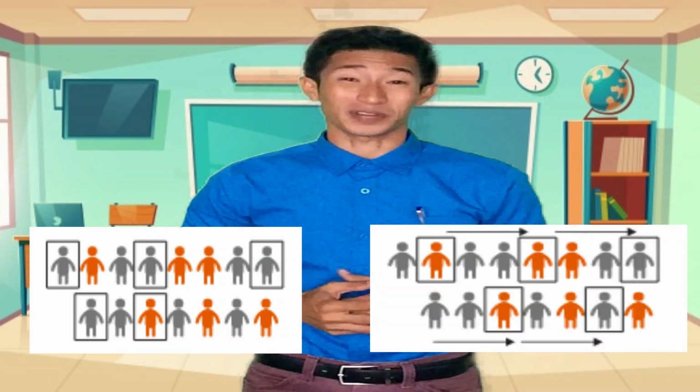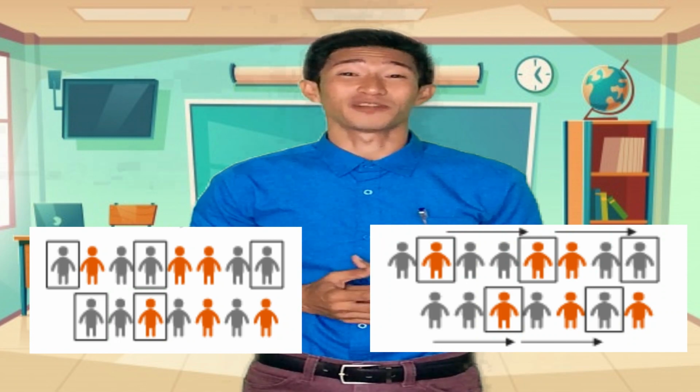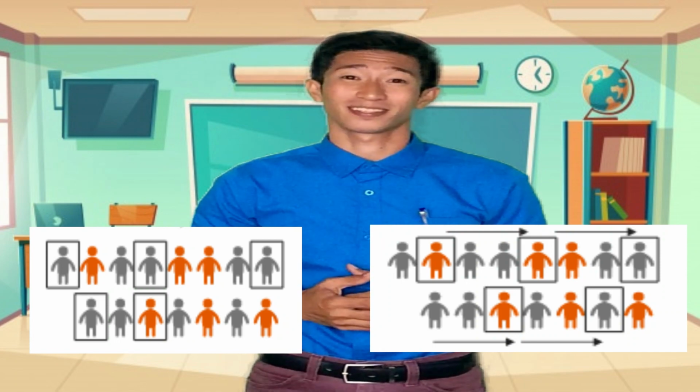Their similarity is that they both treat members of the population individually, but the simple random sampling chooses samples in random, meaning there is no pattern, such as this one. And the systematic random sampling selects samples through an interval or regular spaces, just like this one. So now keep your focus and let us learn the remaining types of random sampling.